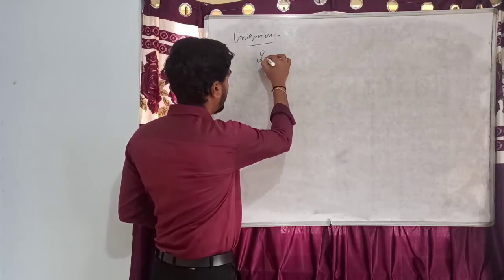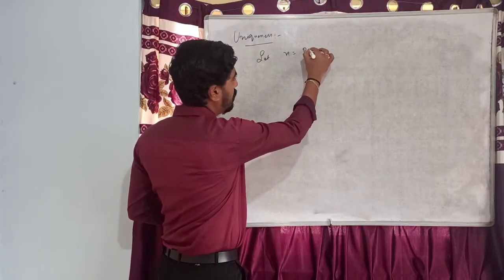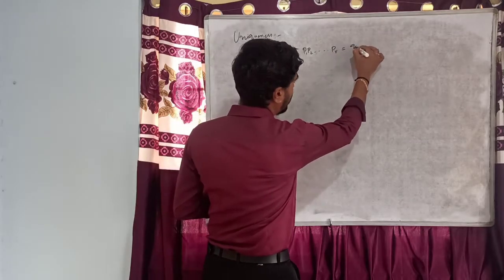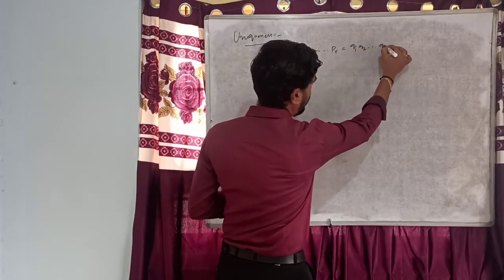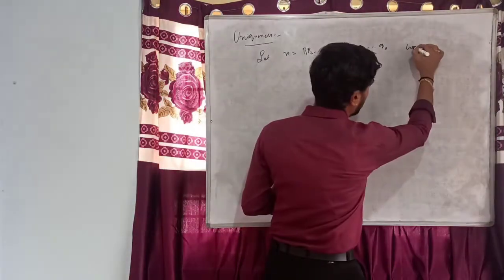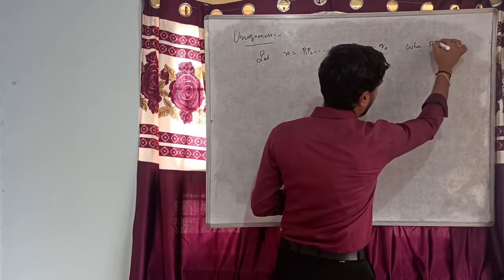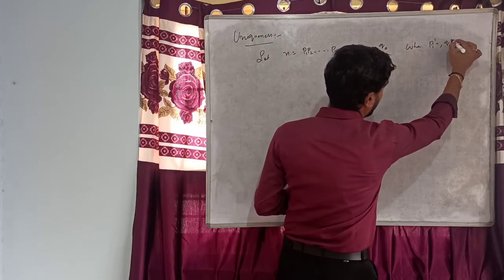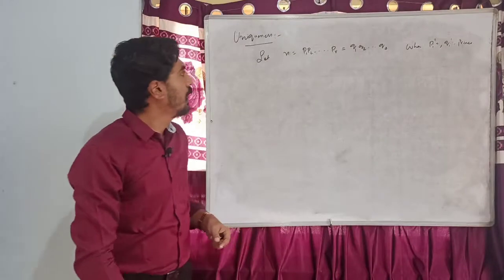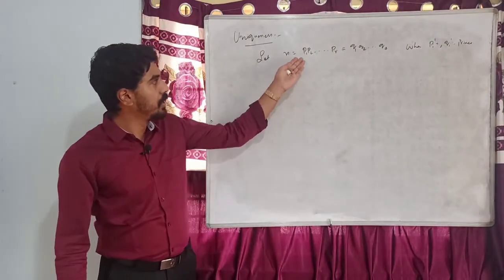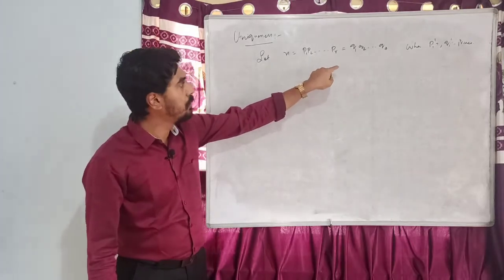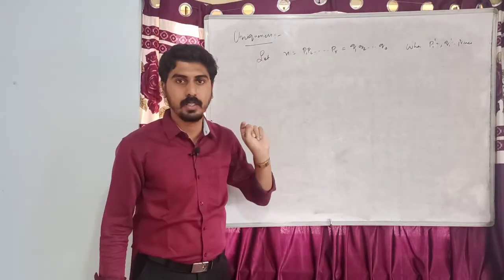Let n be equal to p1, p2, etc. pr, which is the same as q1, q2, etc. qs, where the pi's and qi's are prime numbers. Okay. So we are going to show that p1 equal to q1, p2 equal to q2, and so on. And we also have to show that r is equal to s.